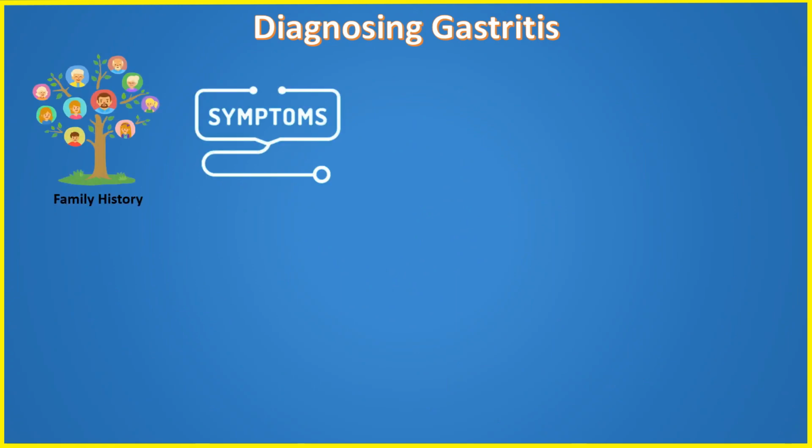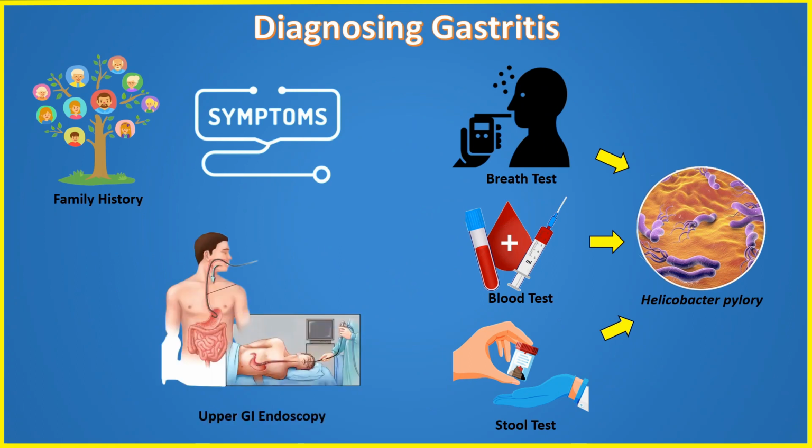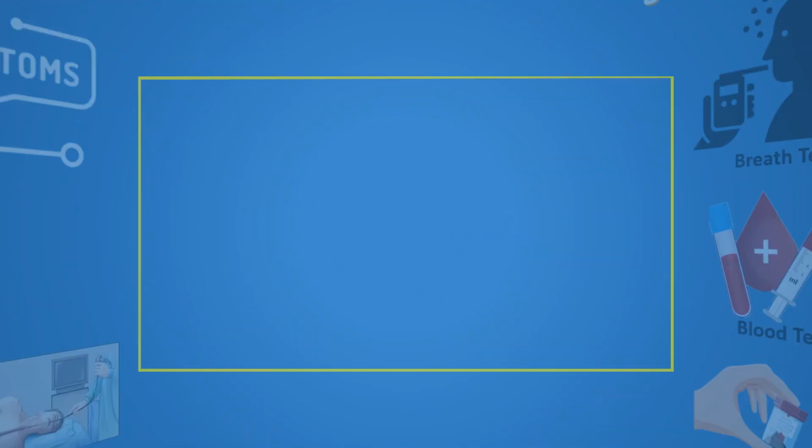Diagnosis of gastritis starts with history taking from the patient and physical examination. They may also recommend a breath, blood, or stool test to check for Helicobacter pylori infection. In addition, patients might have to undergo upper GI endoscopy. If left untreated, gastritis can lead to a variety of complications. Some types of gastritis can increase the risk of stomach cancer.